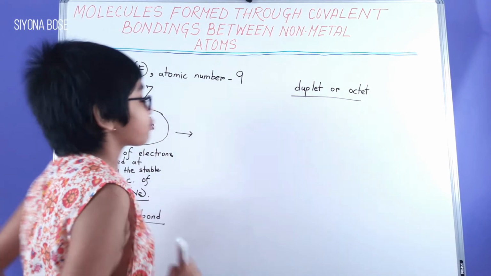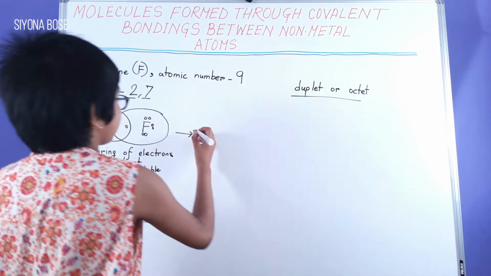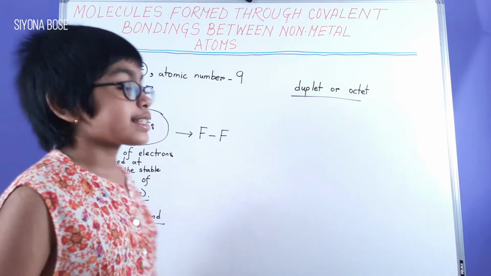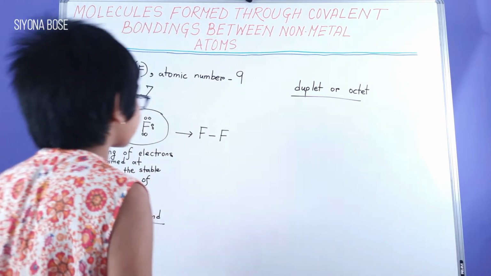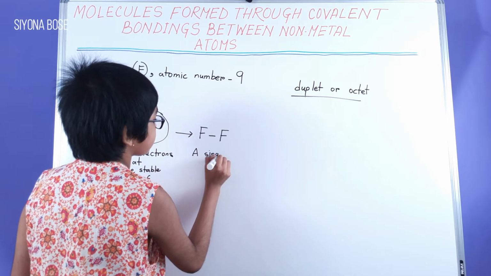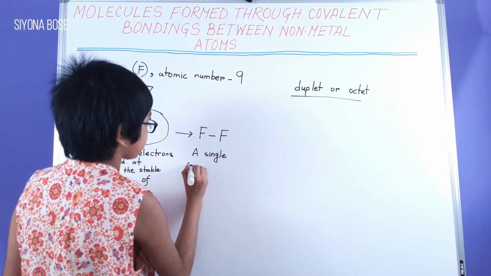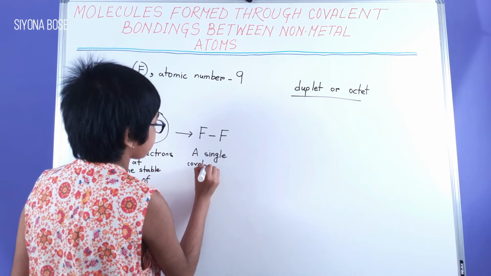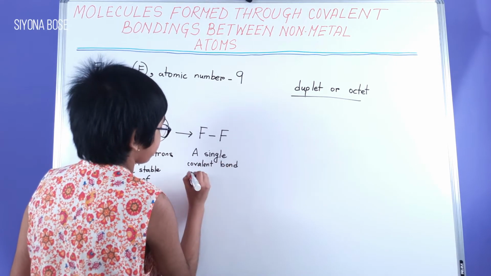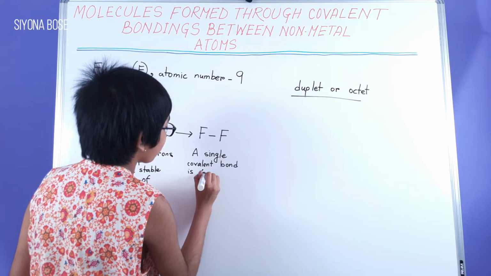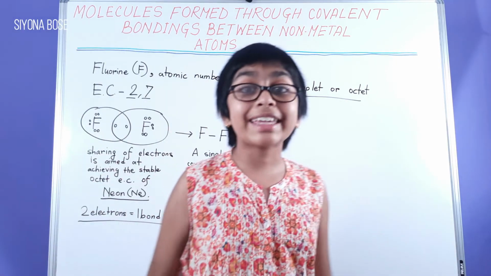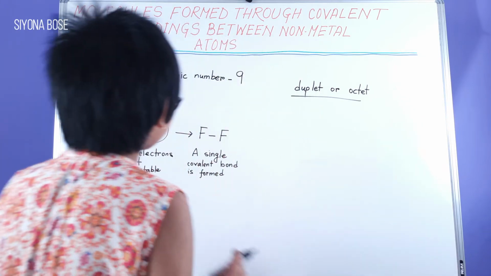So our next step will be like this. A single covalent bond is formed between the two fluorine atoms.